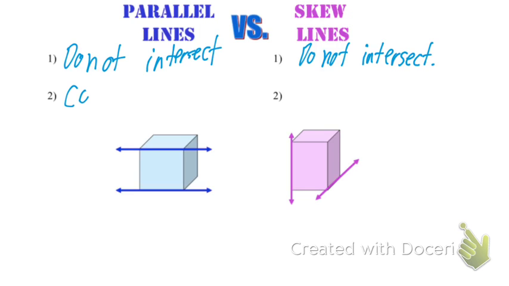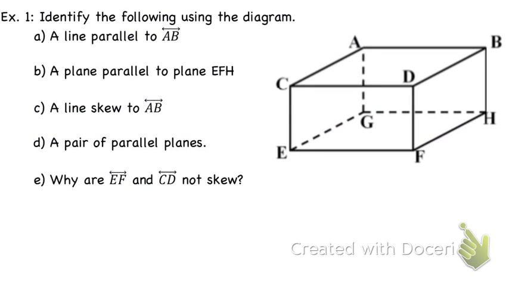They both do not intersect, okay? Parallel lines are coplanar. They're in the same plane. So skew lines are non-coplanar. They're not in the same plane. So why didn't we just put the symbols for the only one? Because I'm confused. So we're just saying, hey, both of them don't intersect, but just heads up, this is the difference. So this is how they're similar, this is how they're different. Does that make any more sense, Gage, or no? Oh yeah, look at that.